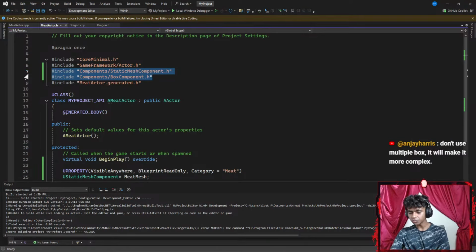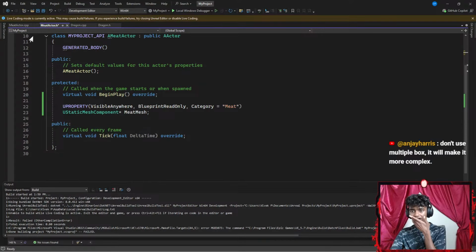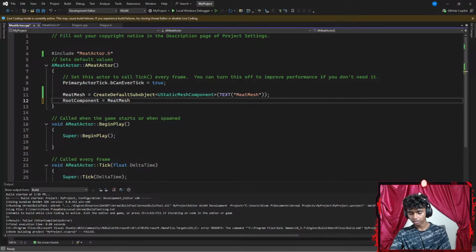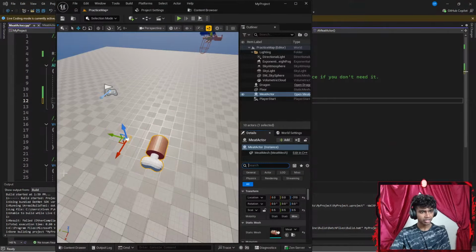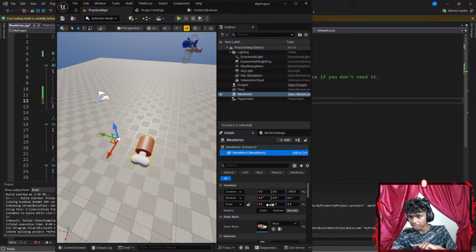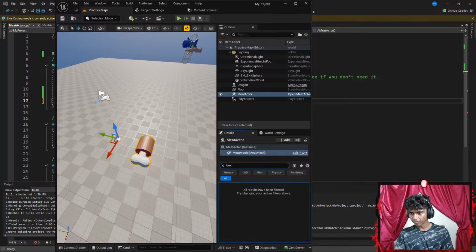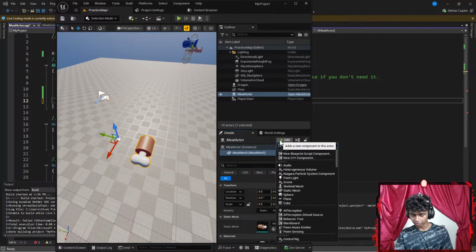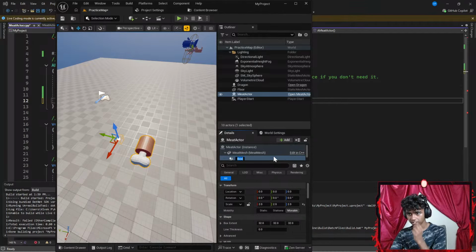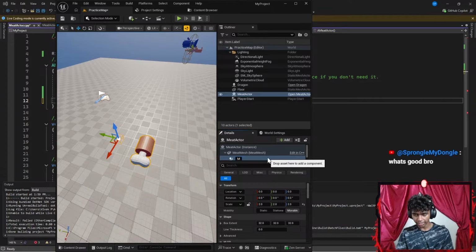Maybe I go ahead and remove this part. Okay, let me try doing it in the editor actually. Let's go ahead and remove this. There. Okay, now I want to try doing it in the editor. Don't use multiple boxes, it'll make it more complex. I see. Okay, so let's try it from my editor. In my editor, I could click this. I have my meat here. I'm gonna go with something like a collision box. Let me click add. Okay, so I find a box collision. Now I'm gonna call it something like meat collision.